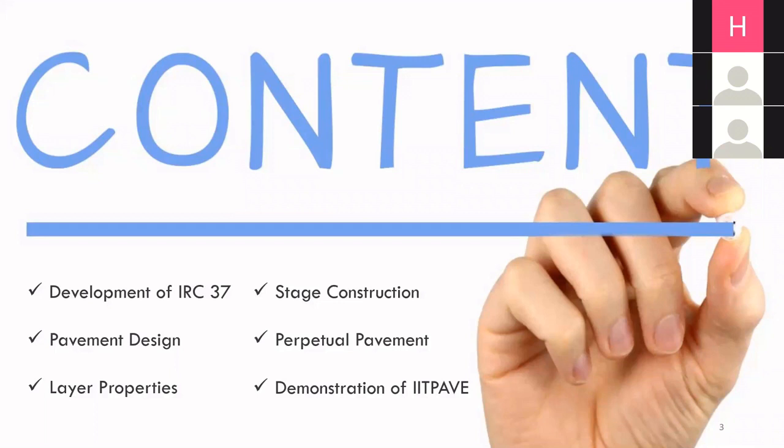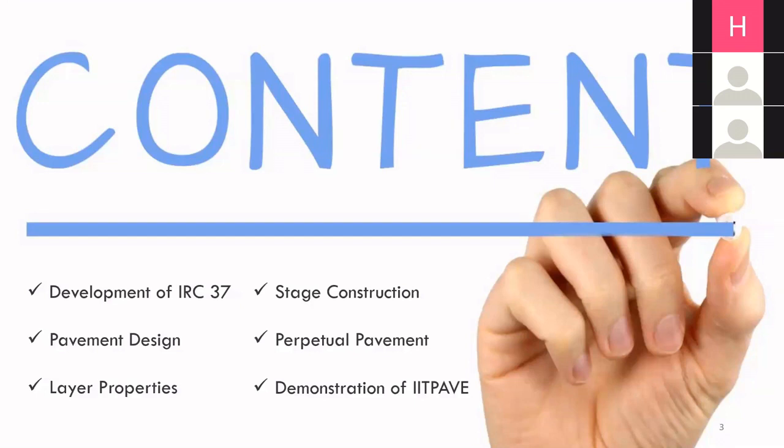Then we will start with layer properties, in which we will touch upon all the layers we usually use for the construction of flexible pavement. We will talk about the properties which are important for design, and the factors to consider for those properties. We will also talk about stage construction, maybe not in detail, but in brief.